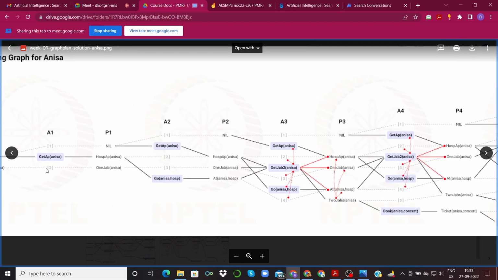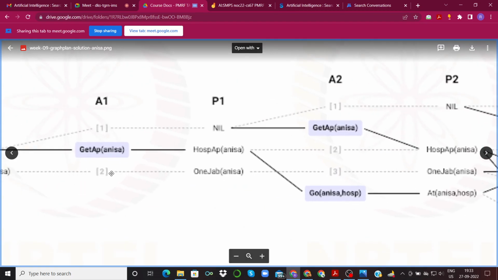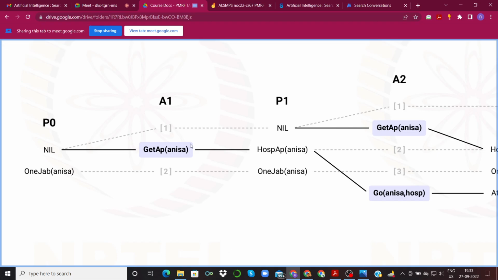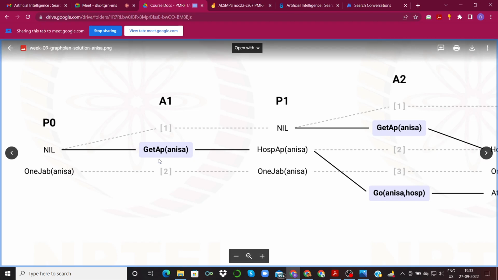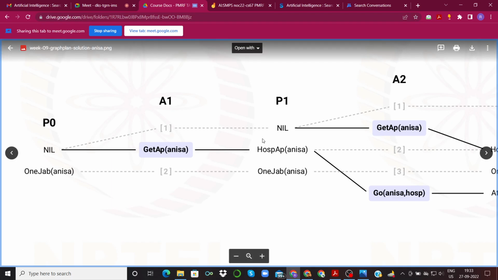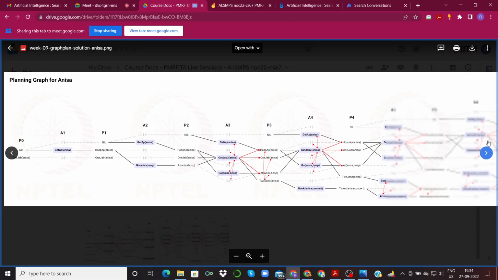Now this is the planning graph for Anisa. So in P0, we started with one piece of information about Anisha, which is that Anisha had only one jab. And the only operator that was applicable in this case was get appointment Anisha, right? So we add this operator in the first action layer, and it has its particular prerequisites and positive effects, no negative effect again.